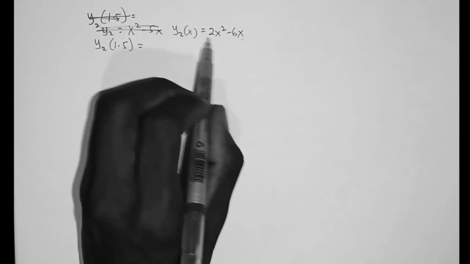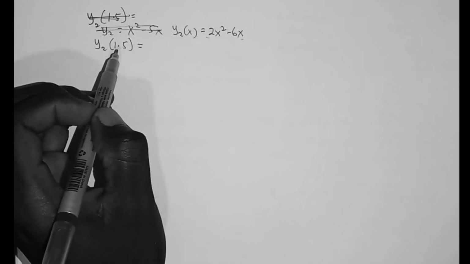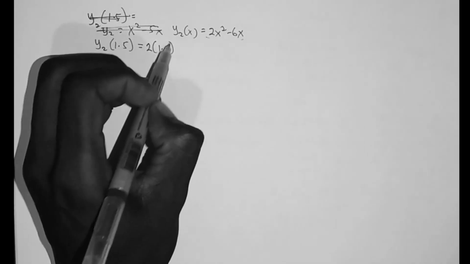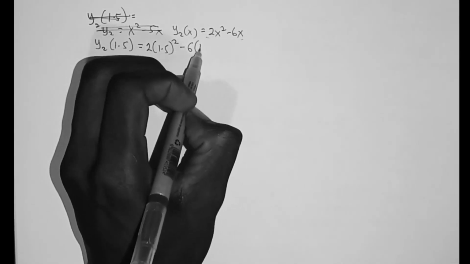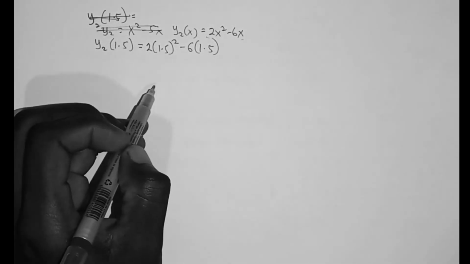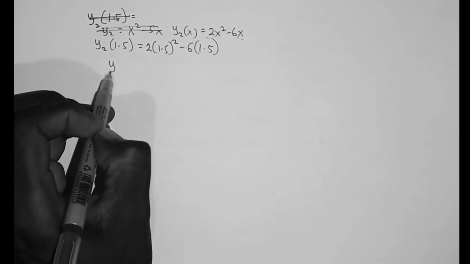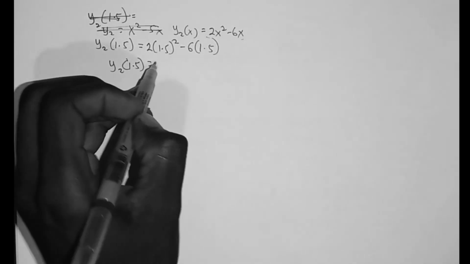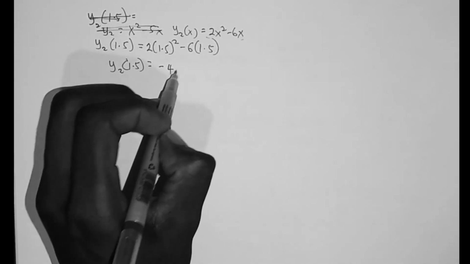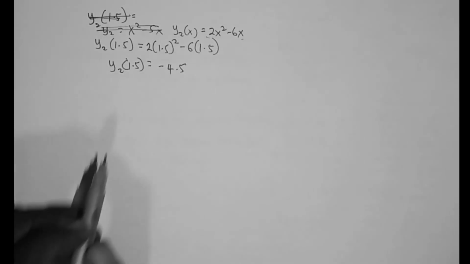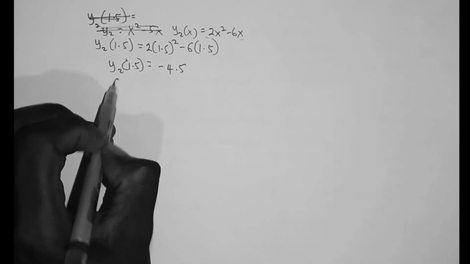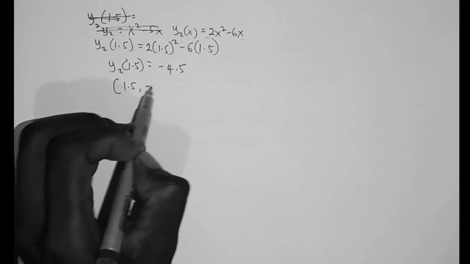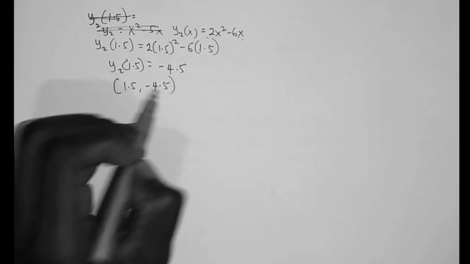So wherever we see x in this equation, we insert 1.5. So this is equal to 2 times 1.5 squared minus 6 times 1.5. And therefore y2 of 1.5 is equal to minus 4.5. So we also have the turning point in this case as 1.5 and minus 4.5.